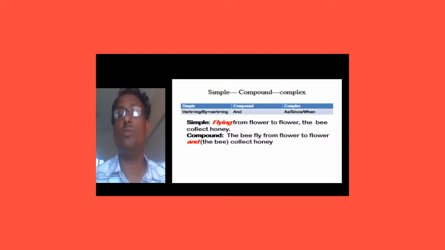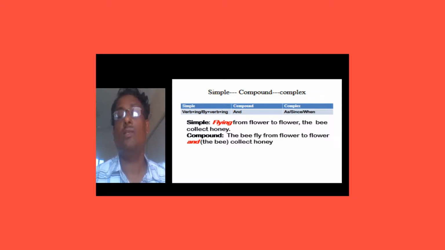That means we use the bee as a subject and flying as a verb, from flower to flower. Where in the simple sentence we get a comma, instead of the comma we use and. The bee is also used here in brackets to show you that the subject of the two parts is the same, but here we can avoid the bee and the sentence will be correct.